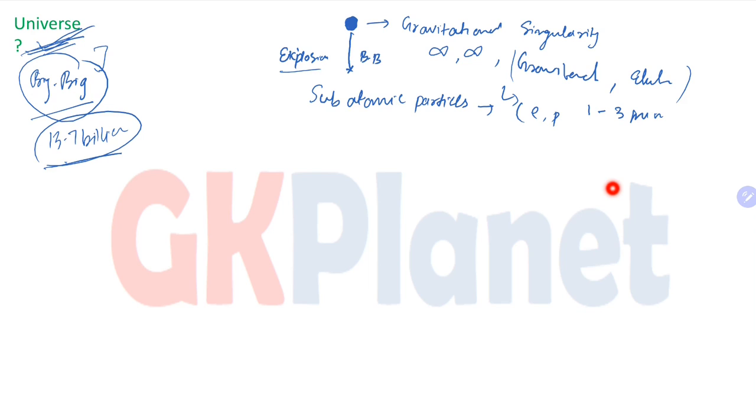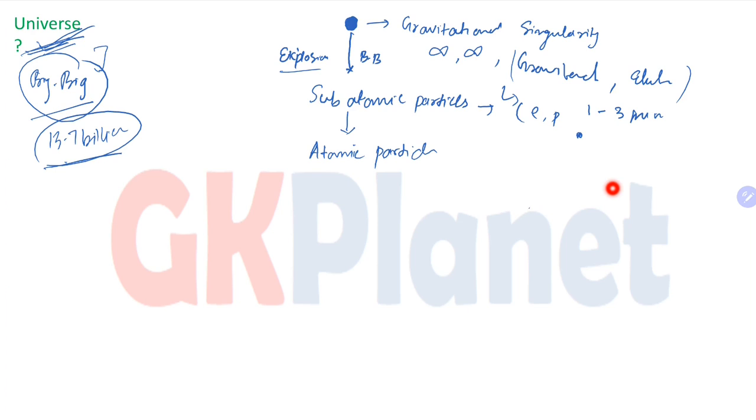We all know that subatomic particles in nature are not in a stable form. What happened? Various subatomic particles combined together and formed the atom. So now the atom was formed. Why? Because the subatomic particles were not in a stable form. To stabilize themselves, subatomic particles combined and formed the atomic particle.